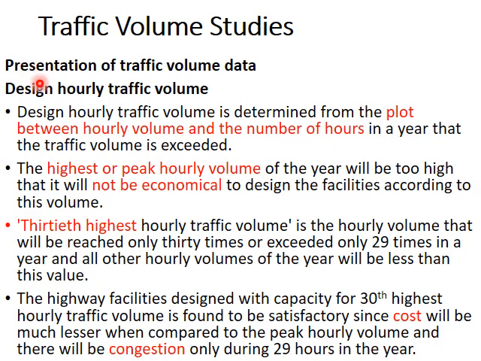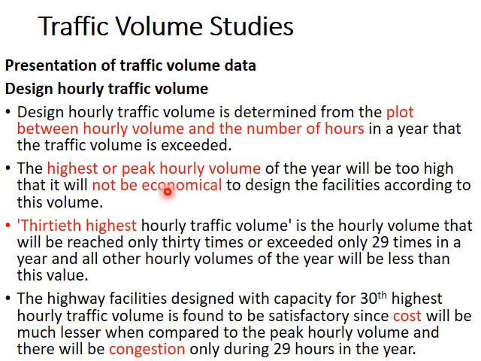Then there is the design hourly traffic volume, that is determined from the plot between the hourly volume and the number of hours. So the peak hourly volume will not be economical. Like if in a year you take traffic count for all the hours, and the highest you have for an hour is 2000 vehicles per hour.